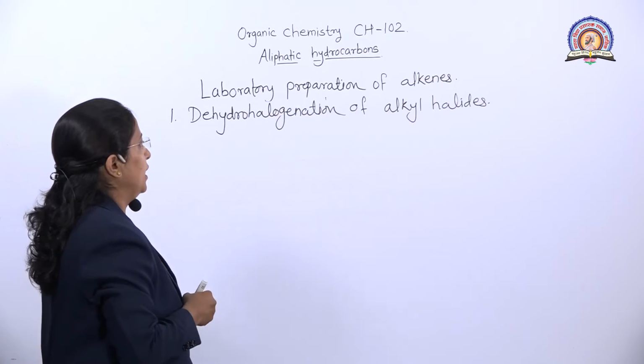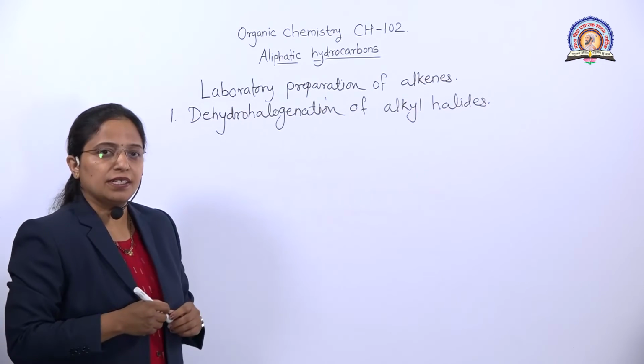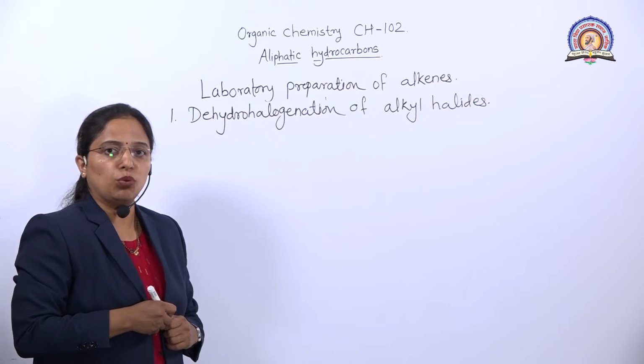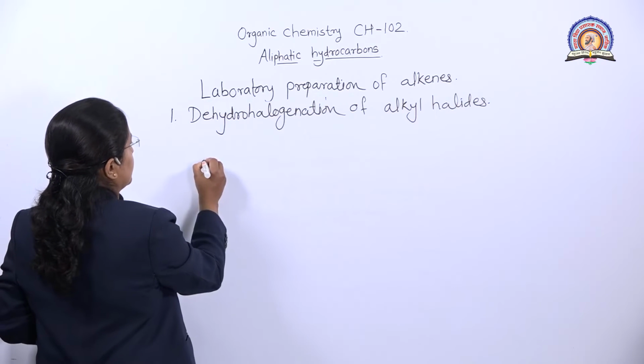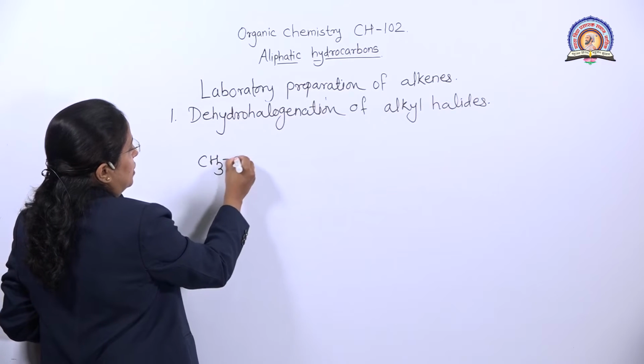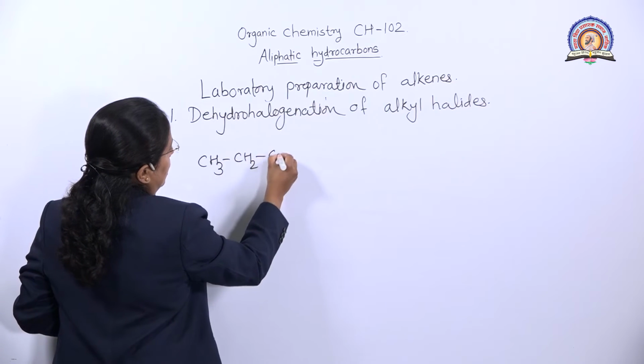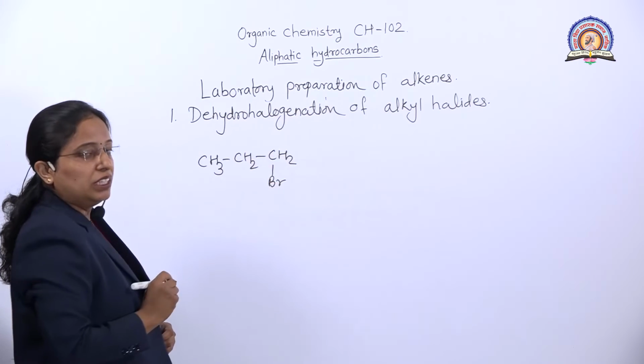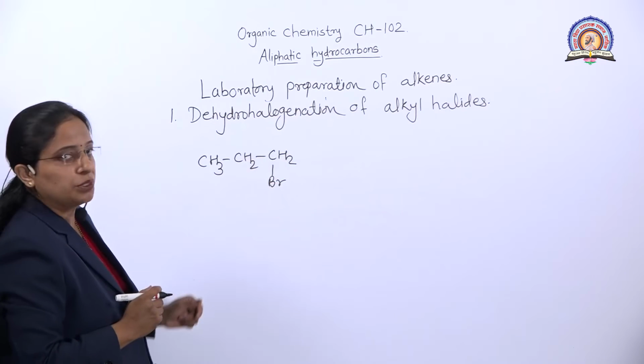Dehydrohalogenation of alkyl halide. By taking an example, the idea gets clear. We take one alkyl halide, that is 1-bromopropane. Propane means there are 3 carbon atoms and at the terminal there is bromine. In the IUPAC nomenclature we studied this part.